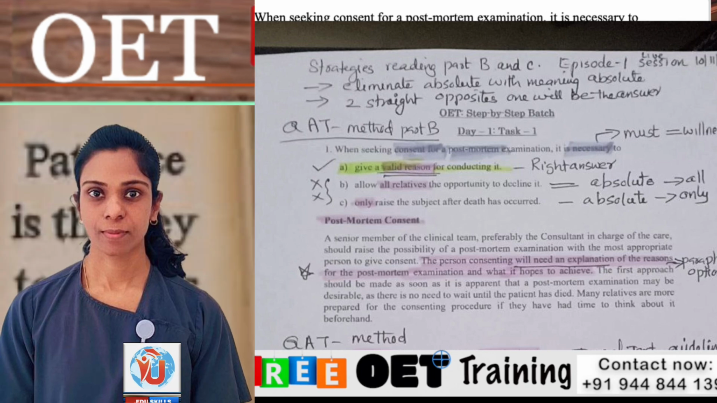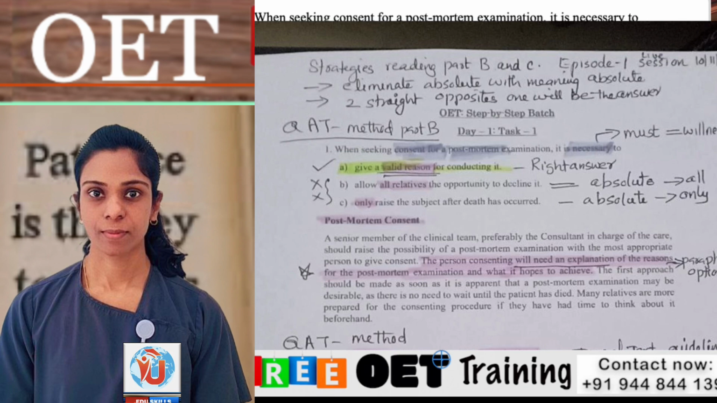Then B, the answer saying allow all relatives the opportunity to decline it. Allow all relatives, it is absolute. The meaning also needs to be absolute, then only we can eliminate. Then all relatives the opportunity to decline it. It is all relatives, that meaning we can eliminate. First we can eliminate, then we can read the text also.